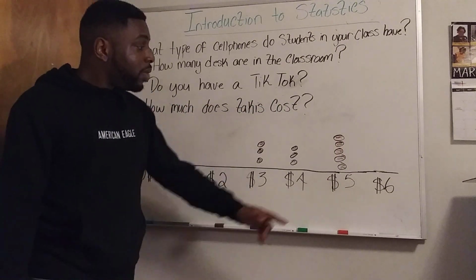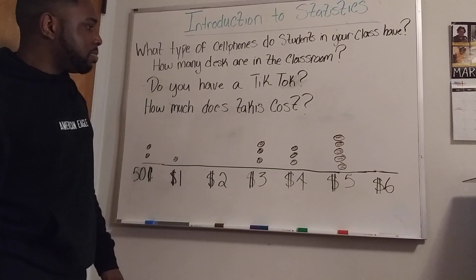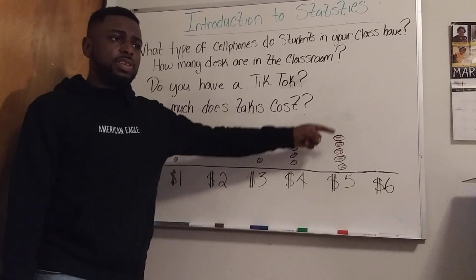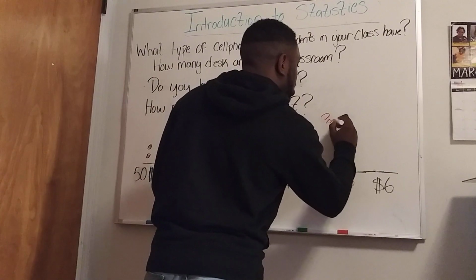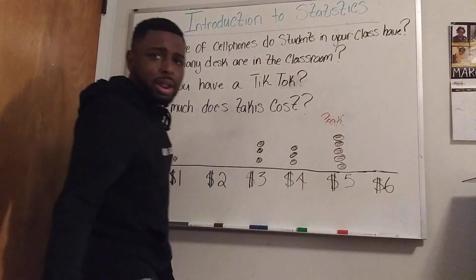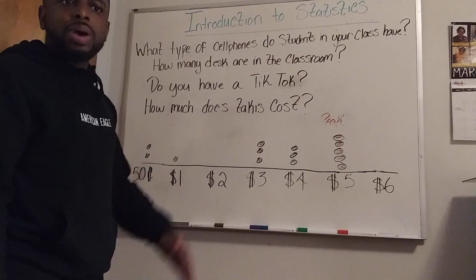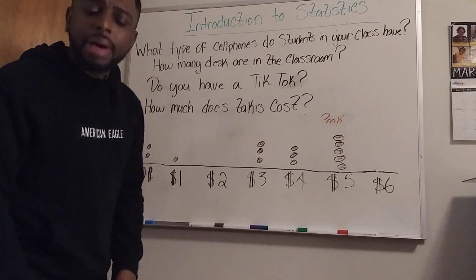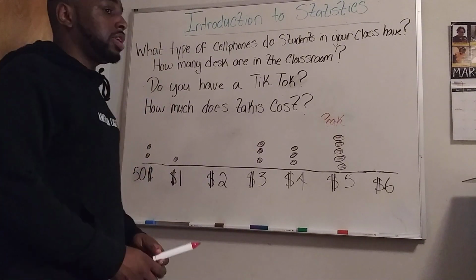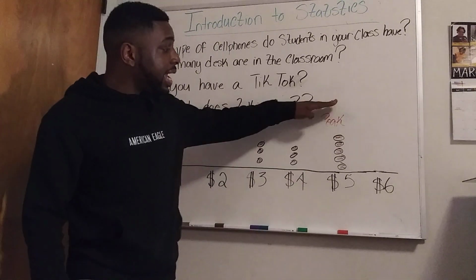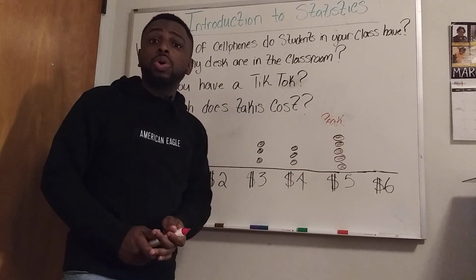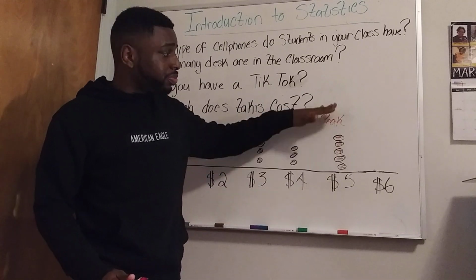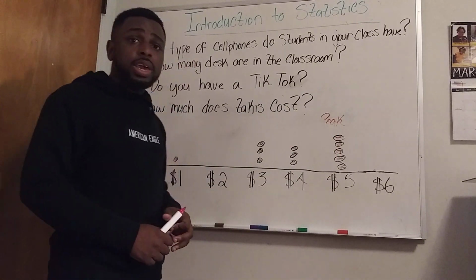Which part is the highest point? $5. It's the highest. This is our peak. Just think about a mountain. A mountain peak is the top of the mountain, the highest part of the mountain. Again, peak is the highest or the greatest amount of data recorded or drawn upon your data set here.